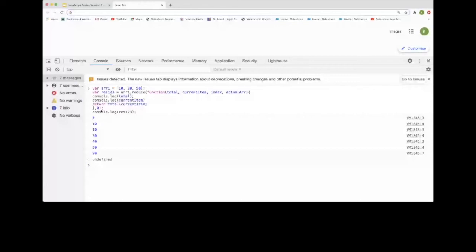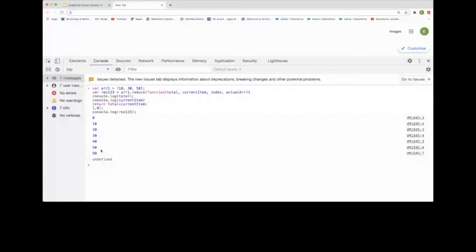After that, the second index. The total is 10 and the current item is 30, so it will return 40. In the third time it will return 40 plus 50, which is 90. That's how we can get the value, but it is working left to right, from the first index to the last index.